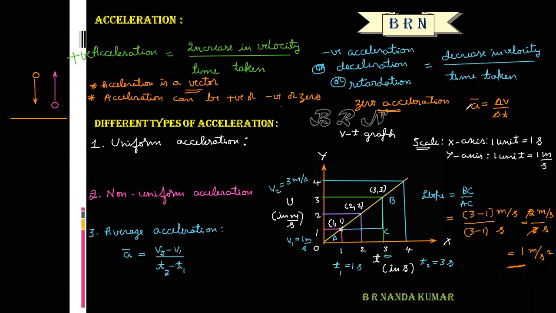If a particle moves with constant velocity, the change in velocity is zero. Zero divided by anything is zero.